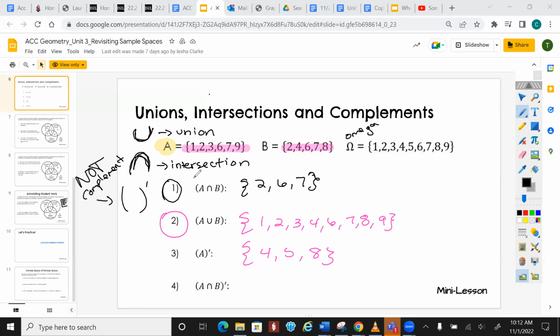So everything that A and B do not share. Everything that's in A or B, but that's not in A. The union is everything that they have together.